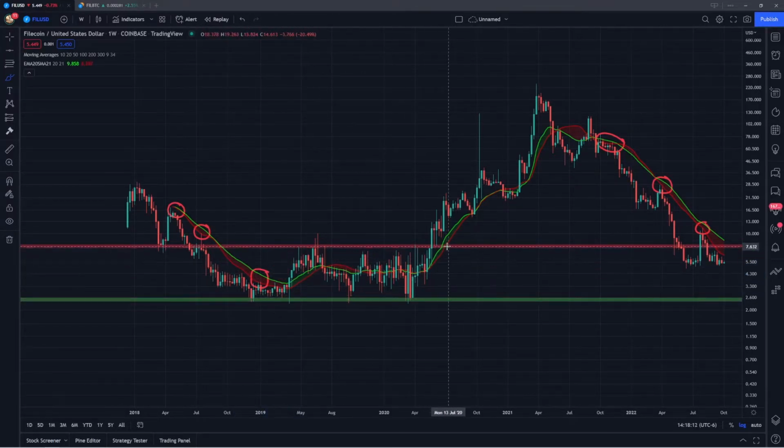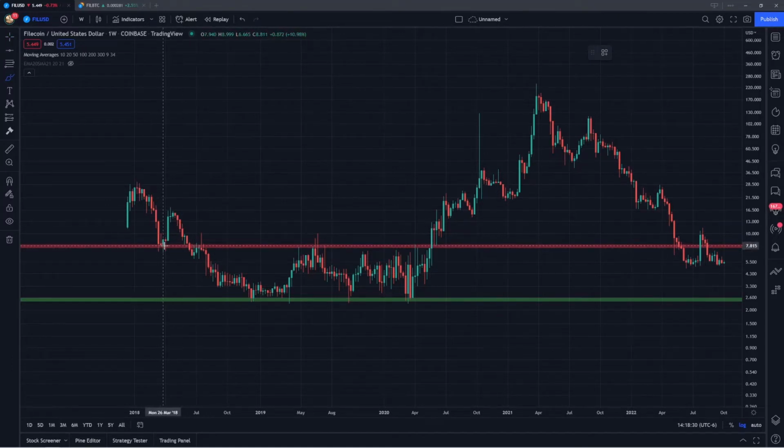So another thing I'm looking out for on Filecoin is this resistance area around $7.70. Now, if I just remove all of these previous drawings, I really want to focus on this area as being the longer term range high of consolidation spent back in the previous cycle. So notice how for Filecoin, it had this level first established in March of 2018. There was a pretty decent bounce off this area. Filecoin held this as support. And then eventually later on in July, Filecoin flipped this into resistance.